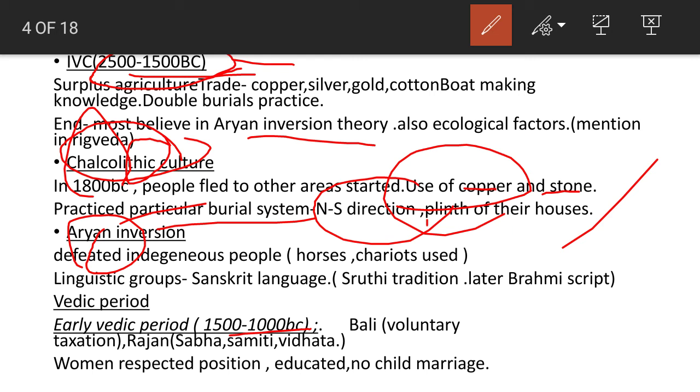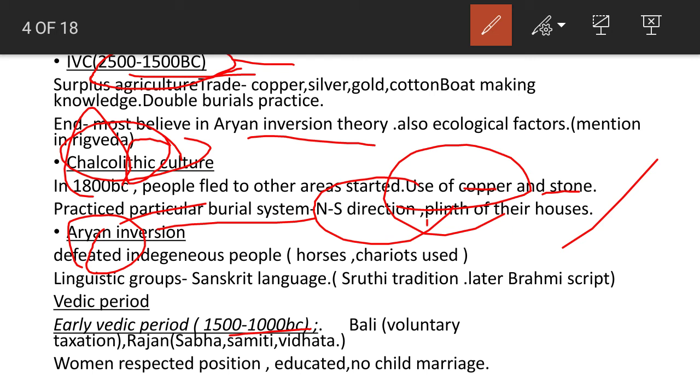Sabha is a group of large personnel who help the Rajan in decision making. Samiti is also an administrative body, slightly smaller in membership than Sabha. Also, Vidata means a highly religious oriented group.